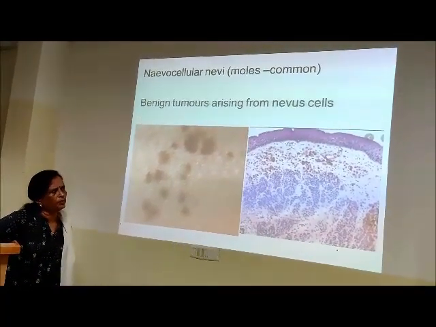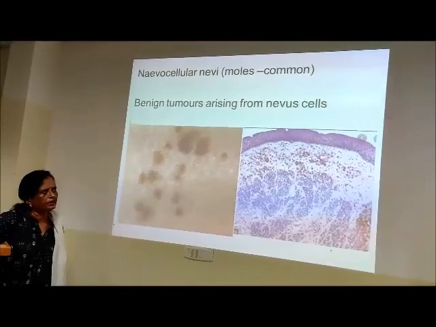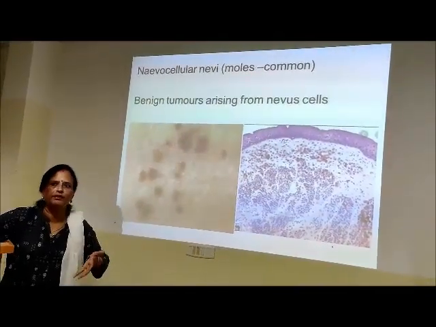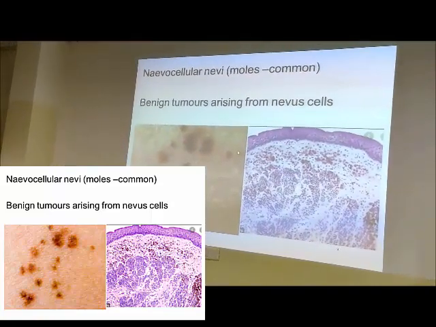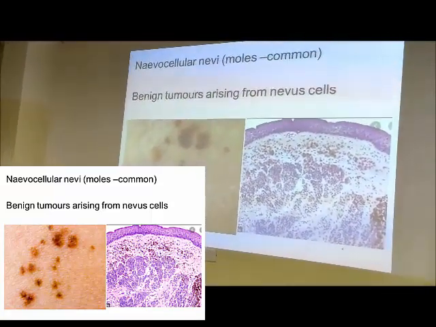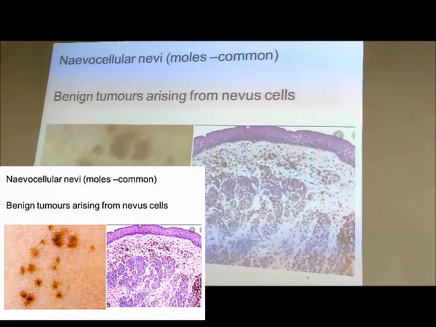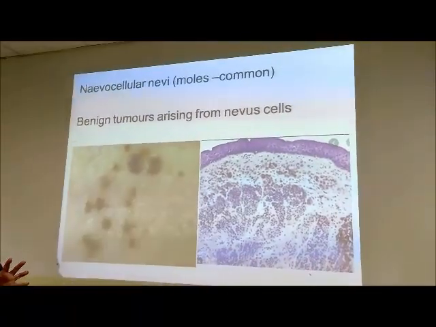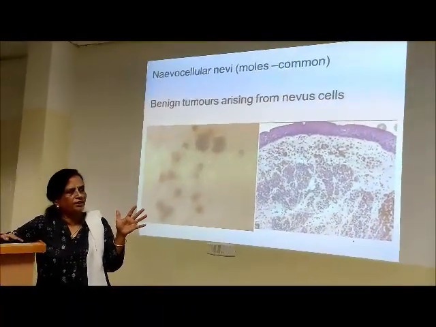So this is epidermis. Obviously, the rete ridges are not seen. That means there's something in the dermis that has compressed the rete ridges. See, the entire lesion is the proliferated nevus cells. This is nevocellular nevus, dermal nevus, because the proliferation is within the dermis.